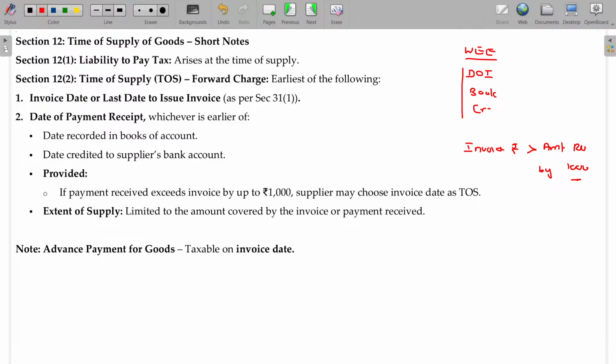Now, if I get 5,000 rupees or 10,000 rupees in advance, apart from this, what about rounding of invoice? Another one is, sir, provide me goods next month, I will pay in advance now itself, 10,000. If I am receiving this as advance, stated as advance without any real supply, then it will be taxable along with the invoice date. Advance payment for goods will be taxable on invoice date only. Clear? Clear?